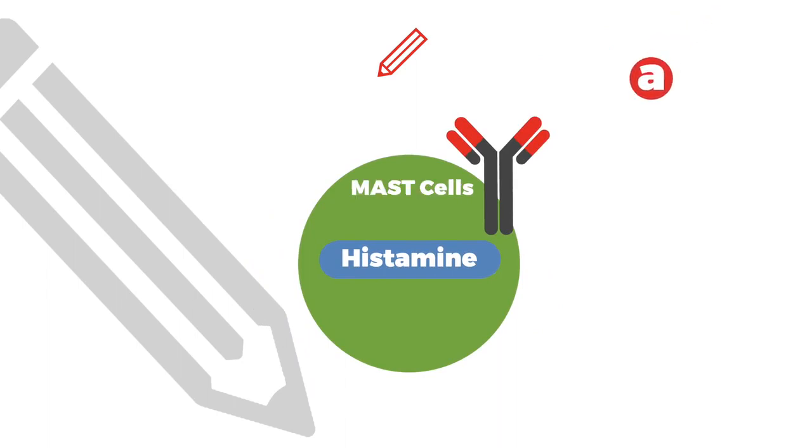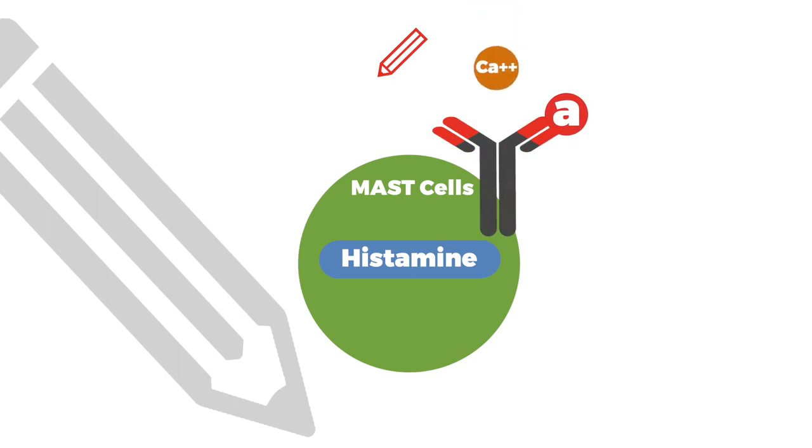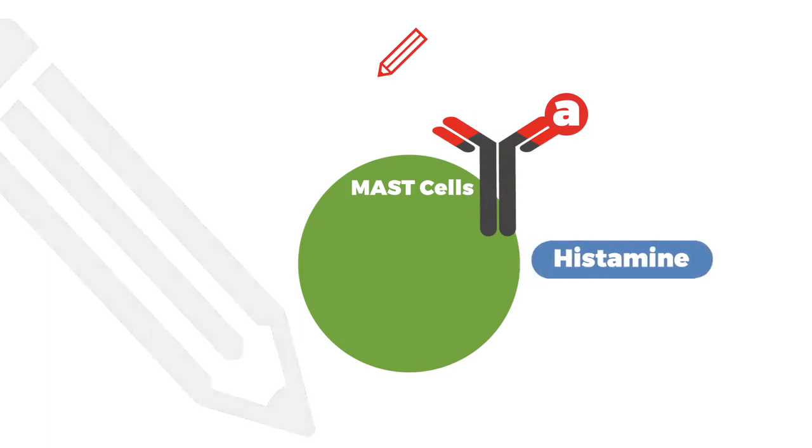Now, the second time an antigen comes into the picture, or another way to think of it is when the antigen is reintroduced, it will bind to that antibody. And by the way, that portion of the antibody you'll see in immunology that it's binding to is going to be the FAB portion of the antibody. When it binds there, it causes a conformational change in the antibody. And now what happens is calcium can enter the cell. When calcium enters, that causes depolarization, and now histamine is released.